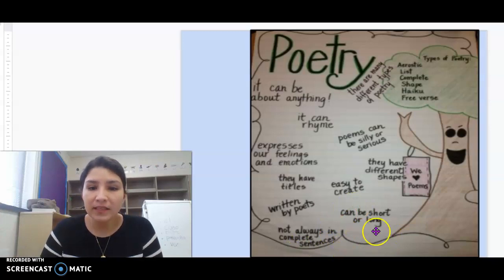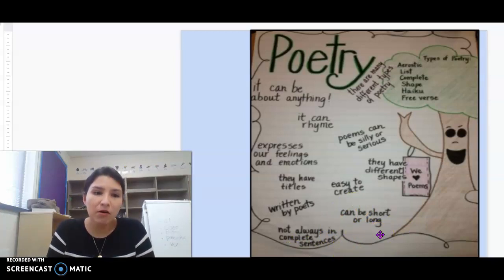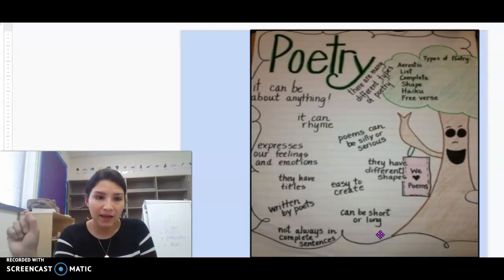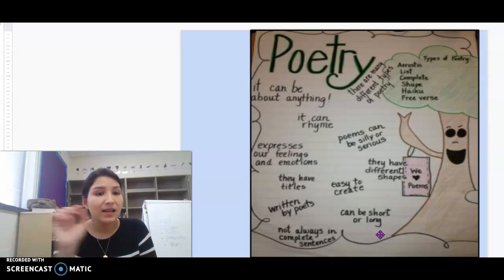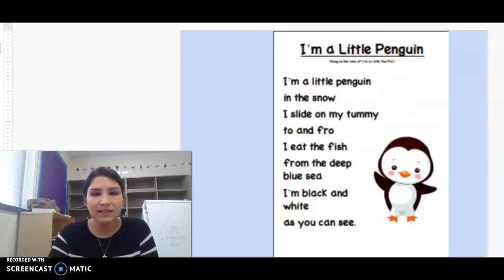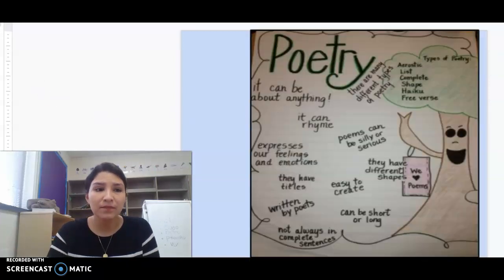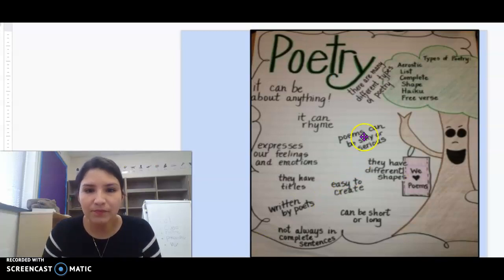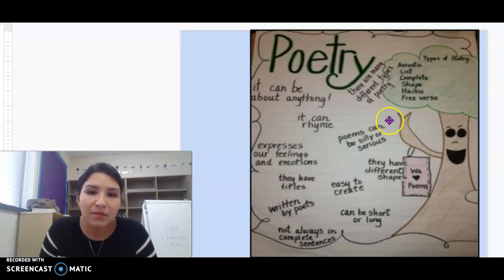It's not always in complete sentences, so sometimes you'll see a poem and it'll have a period at the end, meaning it's in a complete sentence. And sometimes it won't have a period at the end, meaning it's not in a complete sentence. Sometimes poems have titles. For example, this poem, I'm a Little Penguin, has a title, but sometimes they don't have titles. There are many different types of poems.